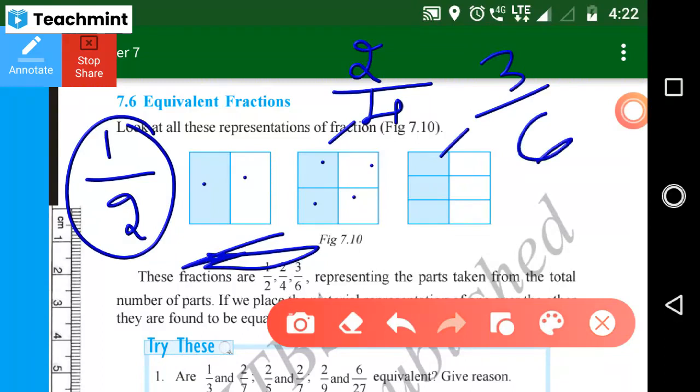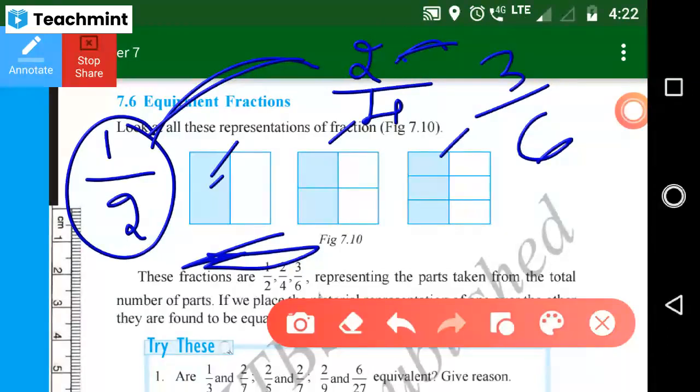So in the denominator, we are putting the total number of parts. Above, in the numerator, we put the shaded part. You just observe here: 1 by 2, 2 by 4 and 3 by 6. The numbers are rising, but the space is the same, isn't it? So these fractions we can consider as equivalent fractions.